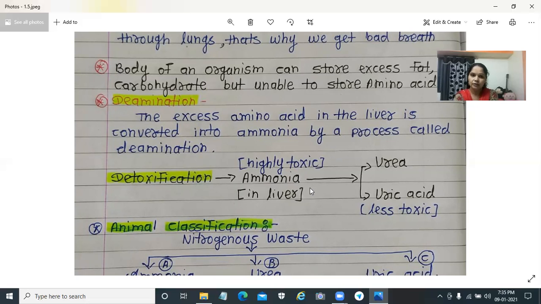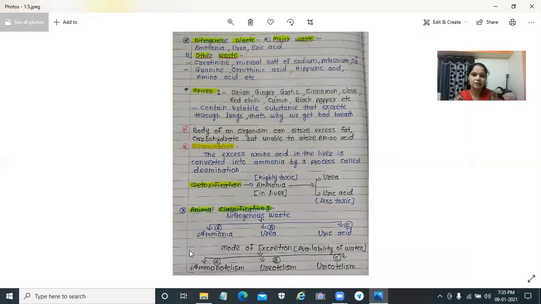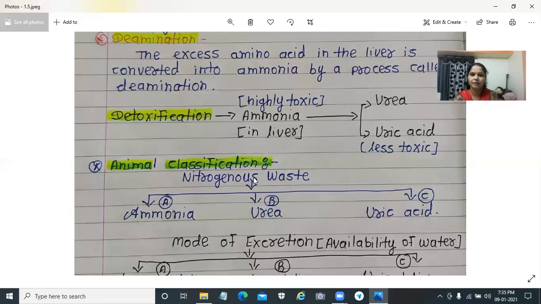So during the process of detoxification, ammonia gets converted into less toxic substances, urea and uric acid. According to that, animals can be classified on the basis of nitrogenous waste. Nitrogenous waste is of three types: one is ammonia, second is urea, third is uric acid. These are the major nitrogenous waste materials.